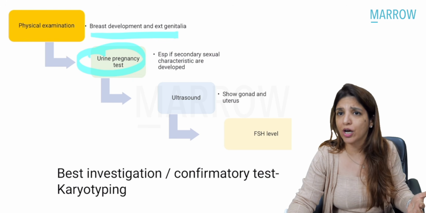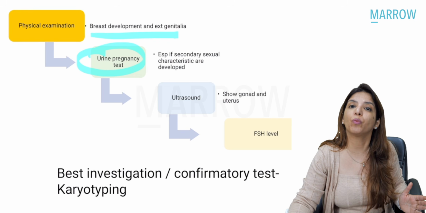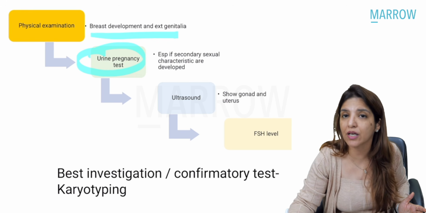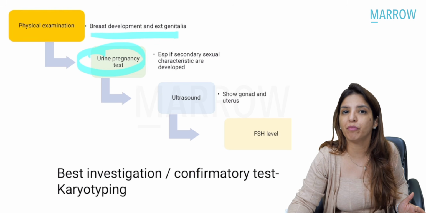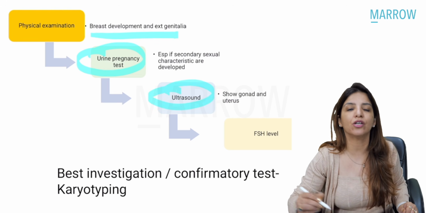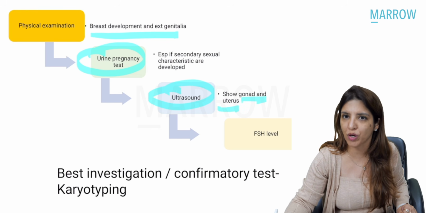She is a small child and she will come to you as a case of primary amenorrhea. So whenever breast development is present in a case of primary amenorrhea, it becomes important for us to do a urine pregnancy test. Then the third thing is you have to do ultrasound to see the gonads and to see whether uterus is present or not.